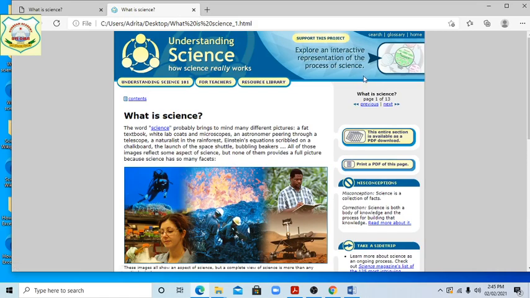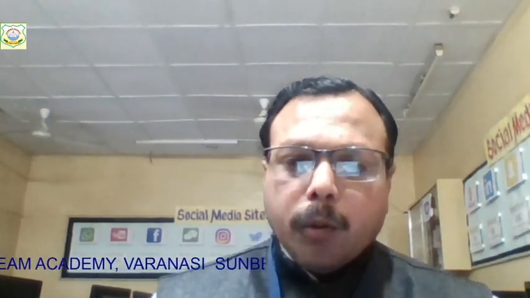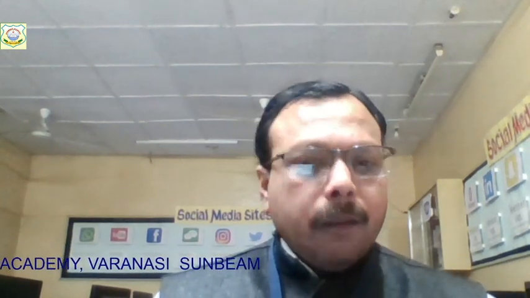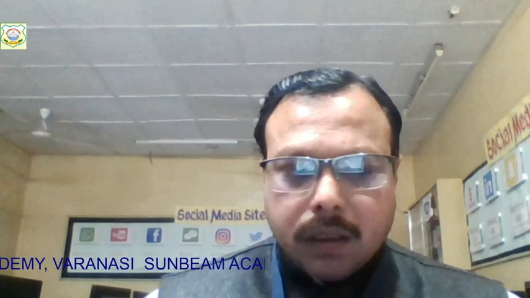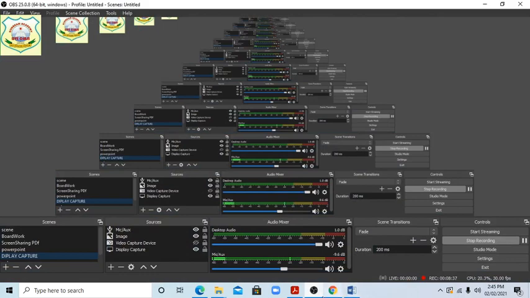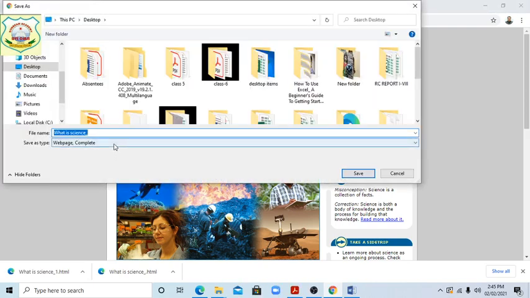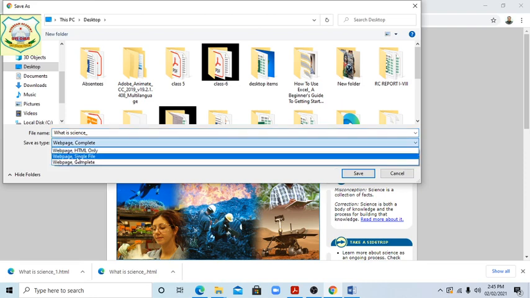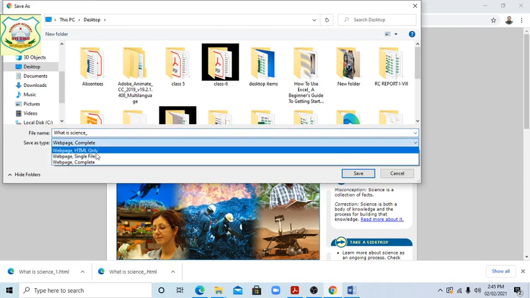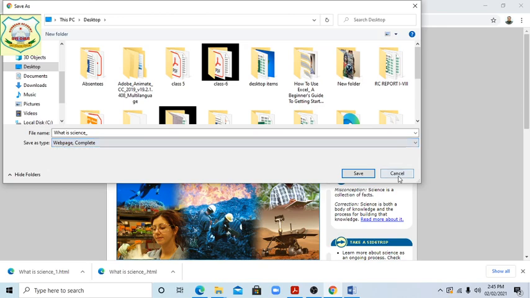So if you save only the HTML page, students, if you are using the save file and you want to save the entire page, you have to select the save option. Just now I am showing students. See students. This one is Save as. Here when you go, you will see there are 3 options: web page HTML only, web page single file, web page complete. If HTML only, no picture will come, but when you choose complete, then each and everything will come, students. Clear?